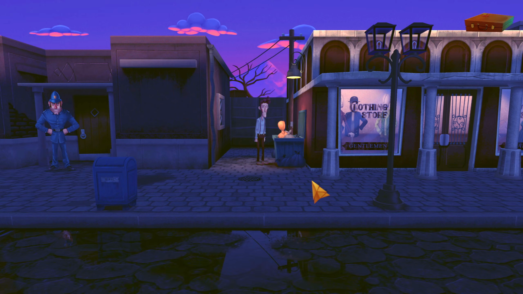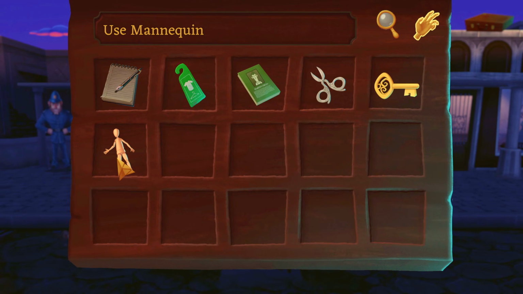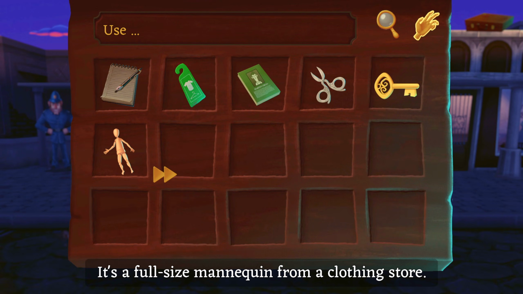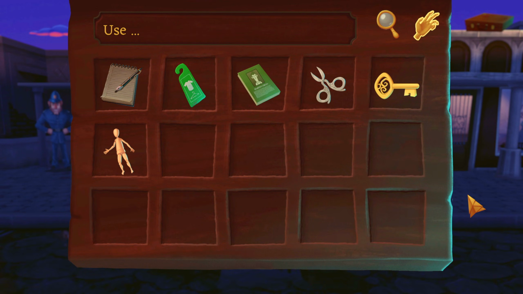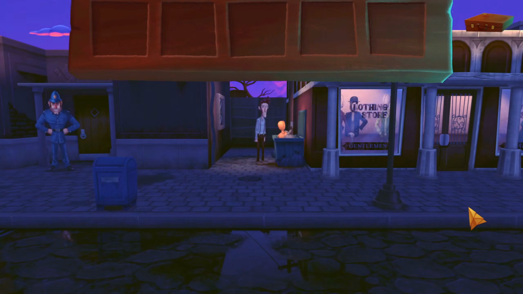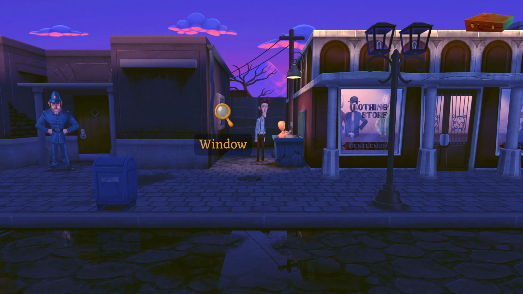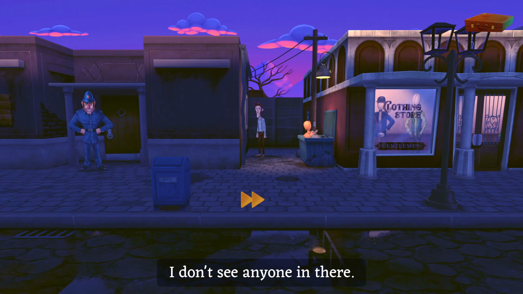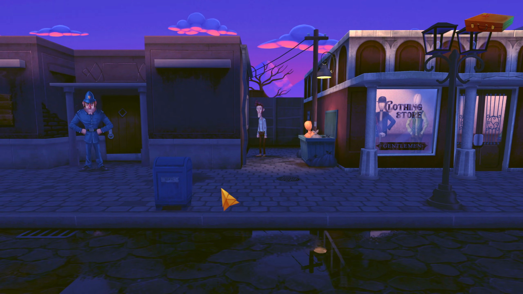I've put an entire mannequin in my briefcase. Okay. Why? It's a full-size mannequin from a clothing store. Oh! Do we need to go into the laundry to get the clothes for the mannequin? Oh, I think I remember what I need to do now, actually. Right. Oh, can we peek through this? I don't see anyone in there.